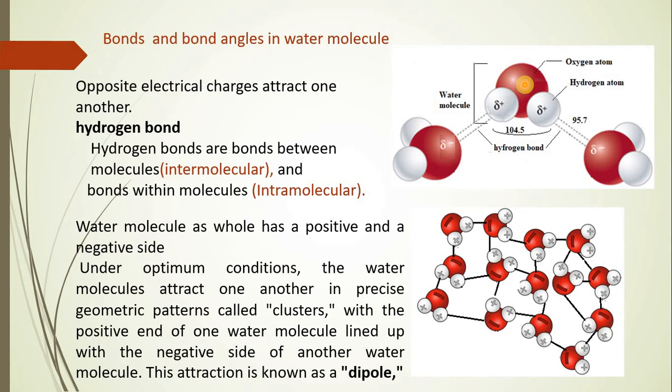Obviously, this hydrogen bond between oxygen and hydrogen within the same molecule is called intramolecular bonding. So there is the first type of bond, which is hydrogen bond and is intramolecular bonding.